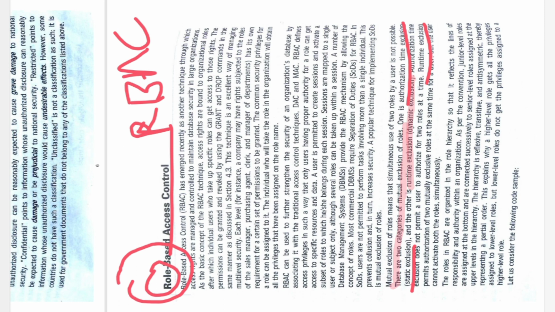Whereas the runtime exclusion permits the authorization of two mutually exclusive roles at the same time. That means if I have HR manager and sales manager, at a time he will be able to handle both roles, or privileges will be given to handle both. So this is the mutual exclusion in the role based access control mechanism.